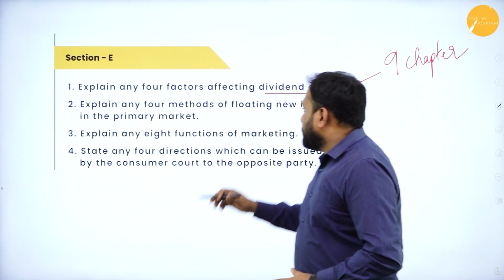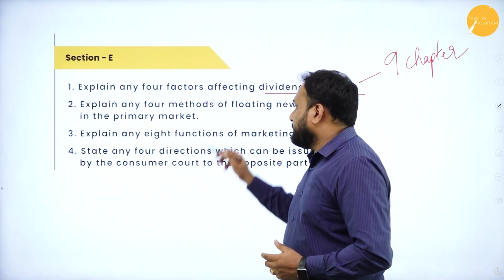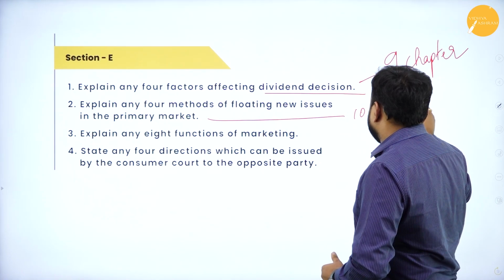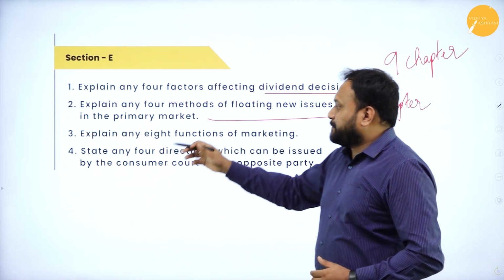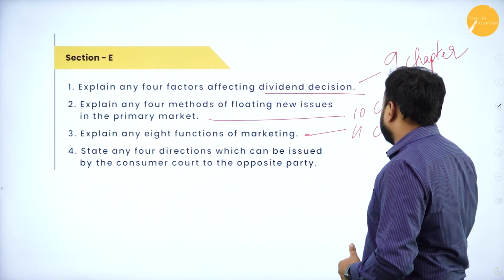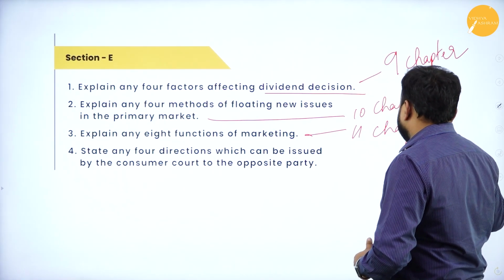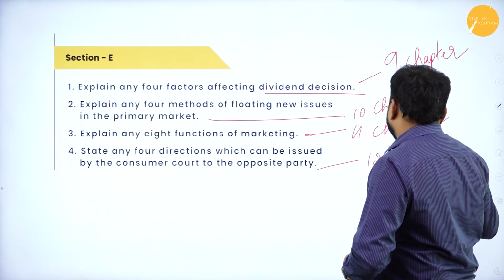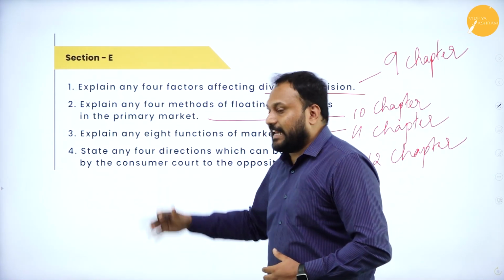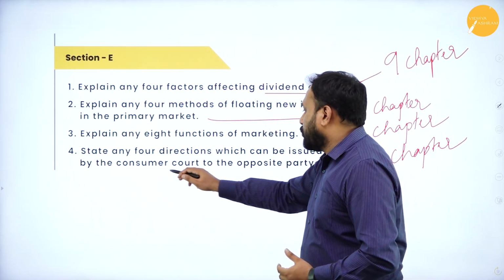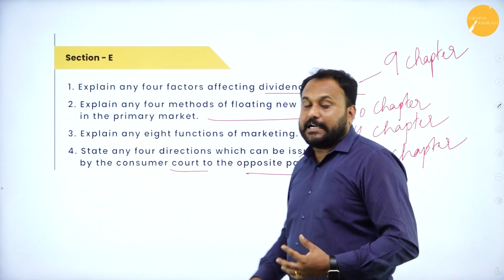Explain any 4 methods of floating new issues in the primary market. This is from the 10th chapter. Explain any 8 functions of marketing is from the 11th chapter. And this is from the 12th chapter: state any 4 directions which can be issued by the consumer court to the opposite party.